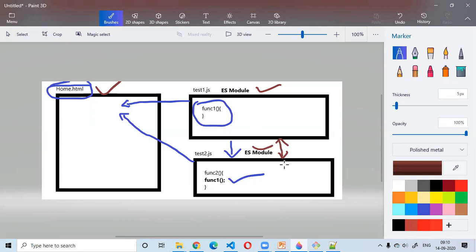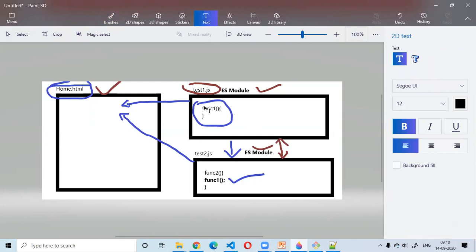If in ECMAScript module 1, this test1.js, I have mentioned the export keyword with the function, I'm just writing it here: export func1. That means I'm exporting this function, so someone else will be able to import it. So in test2, I can directly import func1 from test1.js.